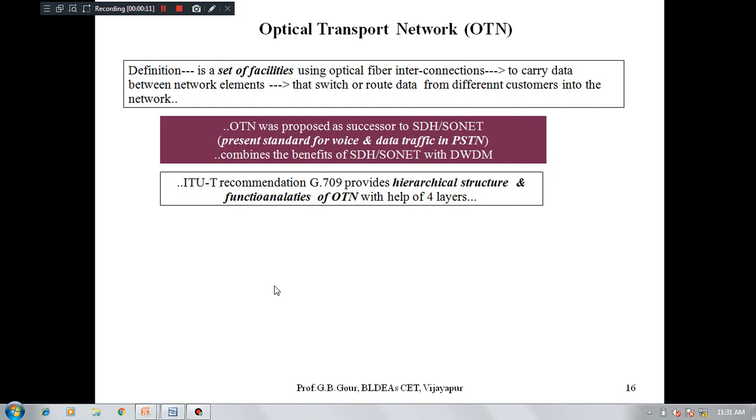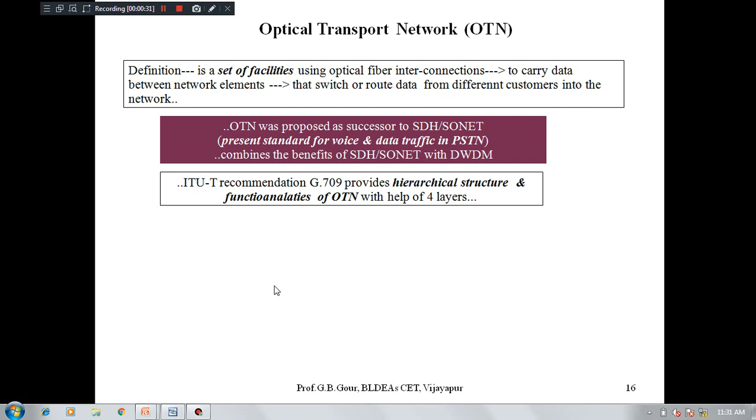Today we'll discuss one important part of Module 5. A question like "discuss" or "write a short note on the optical transport network" can come. The main thing here is that you need to practice the block diagram you are getting here.